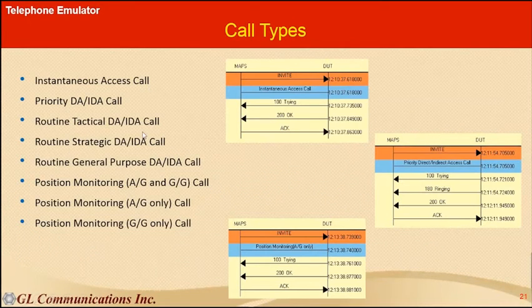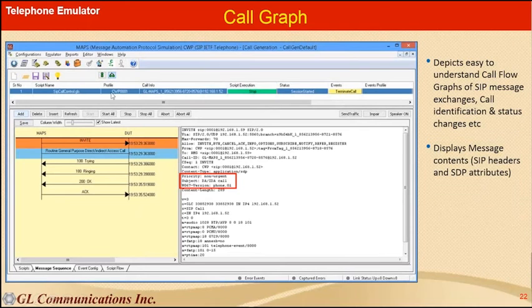Next one lists out all the 8 different call types defined in this telephone interface. You can see here we have displayed a few of the graphs. Call type is indicated within the graph, and this is the call generation window wherein I have established one telephone call. You can see the graph here, and again the message decode. On this selected call we can send the traffic or impair that generated traffic, or we can play back the incoming voice on the call using these buttons.